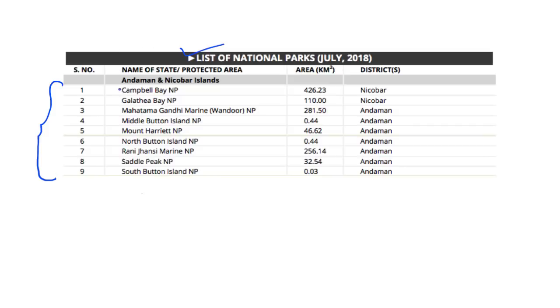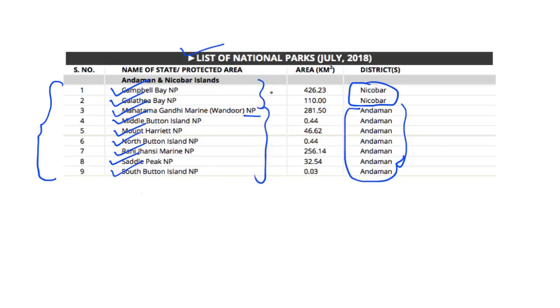And as we can see here, the Campbell Bay National Park and Galathia Bay National Park are part of the Nicobar Islands. However, other important national parks like the Mahatma Gandhi Marine National Park lie in Andaman. Further, the Middle Button Island National Park, Mount Harriet National Park, North Button Island National Park, Rani Jhansi Marine Park, Saddle Peak and South Button Island Park are all part of the Andaman Islands. So these are important names and can be asked in your preliminary examination anytime. So you should learn all these national parks and their location.